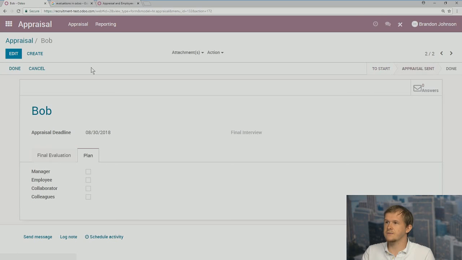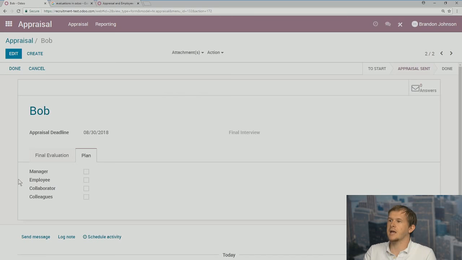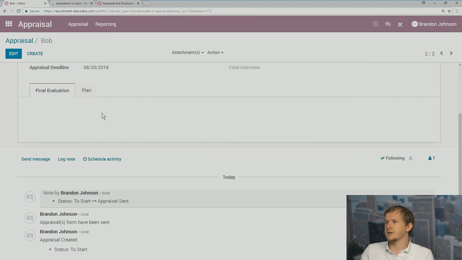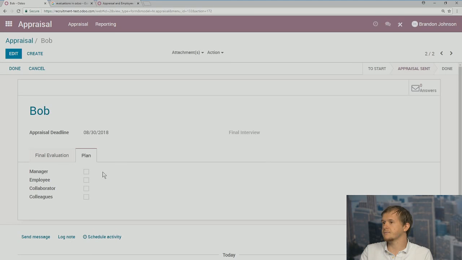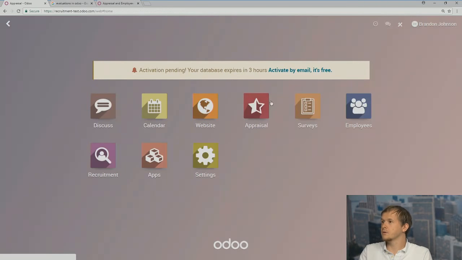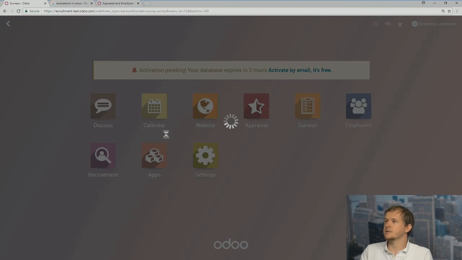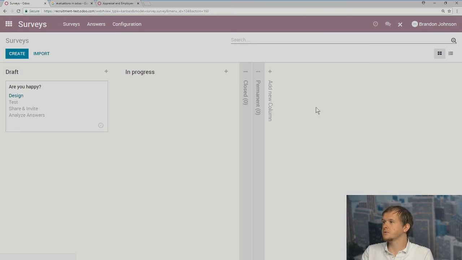When it says send forms, that means we send the survey out to Bob, which he can then fill out according to his needs. We can click done, and it moves him through. We can track his answers as well, and that would be tracked in the surveys portion.